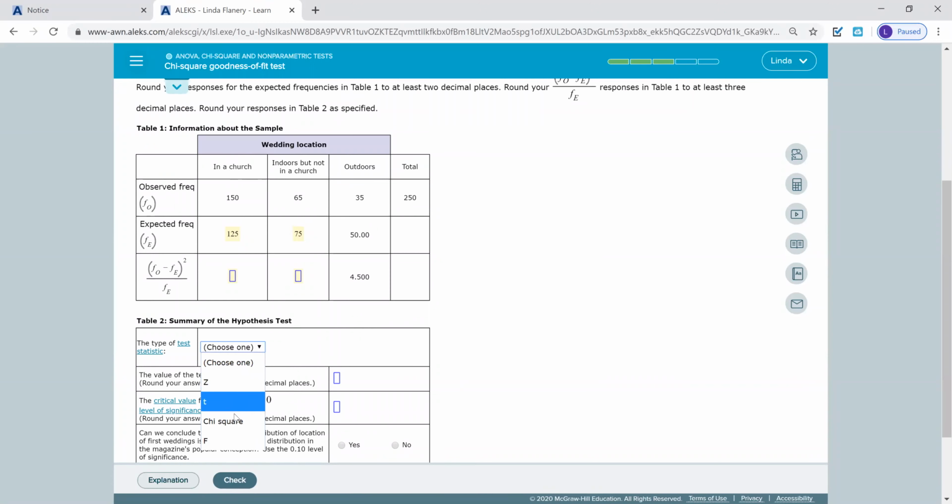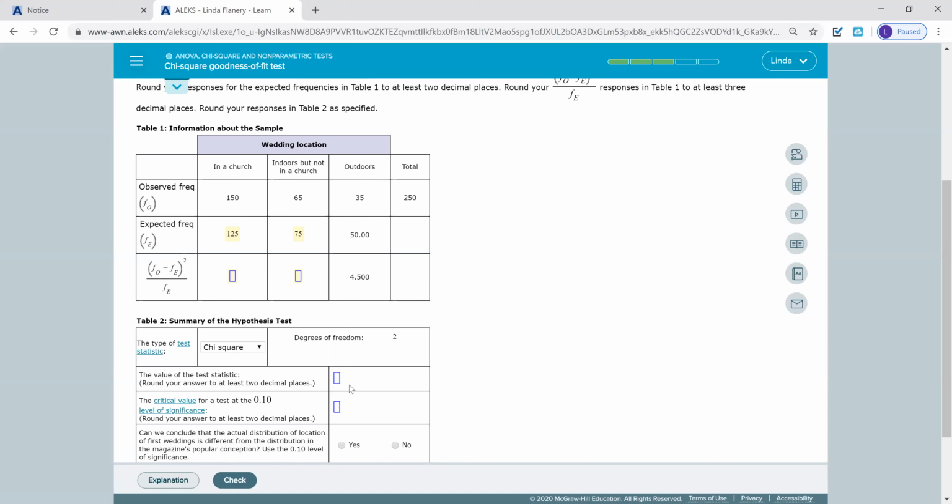Chi-squared test. Degree of freedom, we have 3 choices: in a church, indoors but not in a church, or outdoors. So n-1 means I'm going to have 2 for my degree of freedom. Now I am going to do my graphing calculator, go to my list, 1 to edit, clear out what's in there. And list 1 is 150, 65, and 35. List 2, 125, 75, and 50.